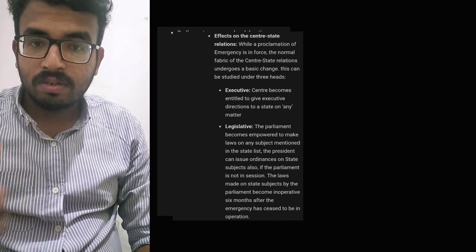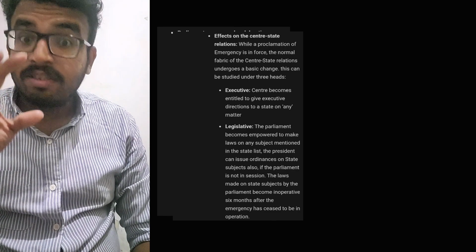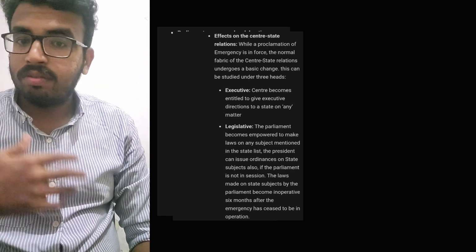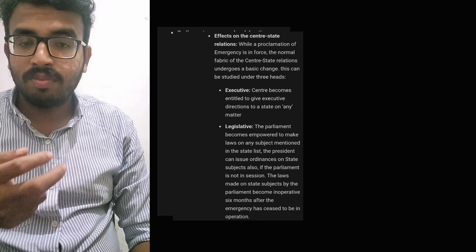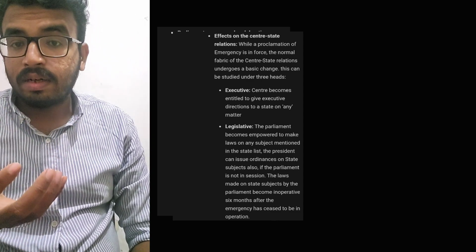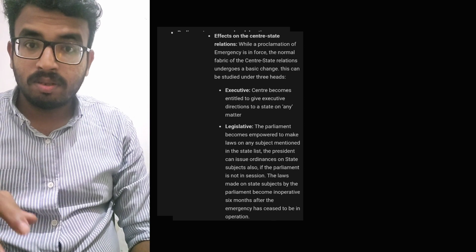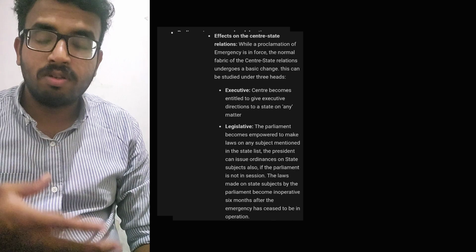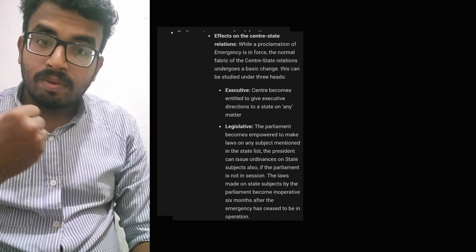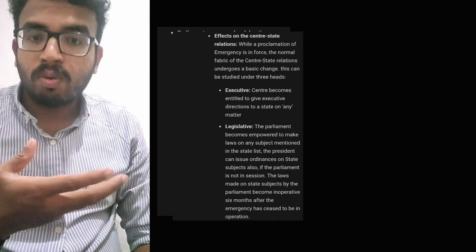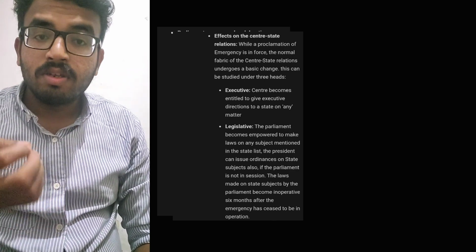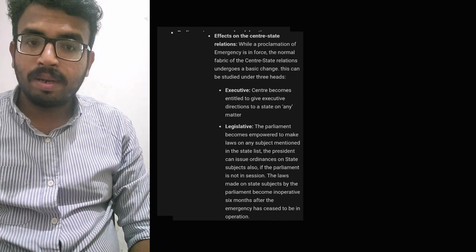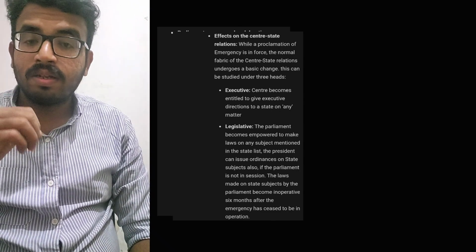Now, if an emergency has been declared, the center gives the executive orders. Executive means what? The governor, the administrative officers, the police, the army, and everything, those who are running the government, not the legislators or the MLAs or MPs. Ministers, chief ministers, the office of the ministers, everything comes under the executive, those who implement the law. They are called executives. So the center becomes entitled to give executive directions to the state in any matter, whatever may be the matter. The state will come under the control of the center.